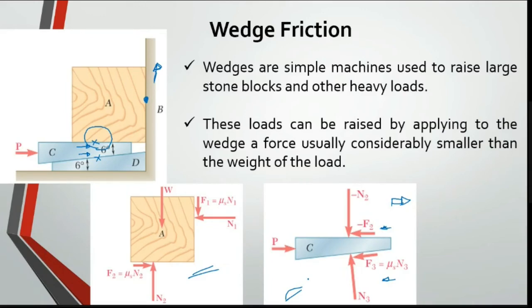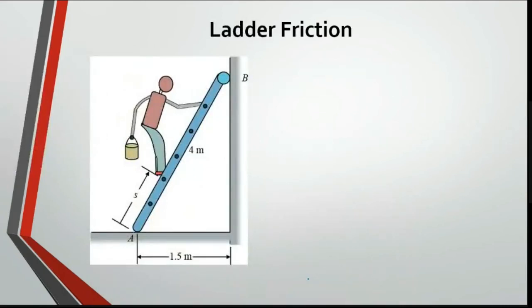Okay. Next, you have ladder friction. Ladder friction is something like this. Let me consider you are having a ladder and a man is climbing on the ladder, right? At a particular location, your ladder is falling. How does it fall? What about your point B? Does it go up or come down? Point B goes down, sir. So in this location, your ladder will come down.